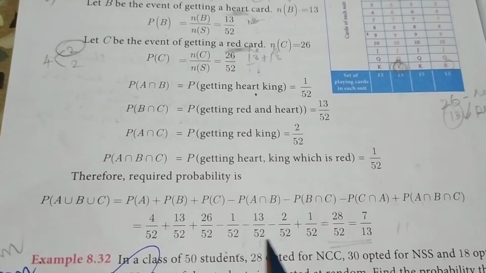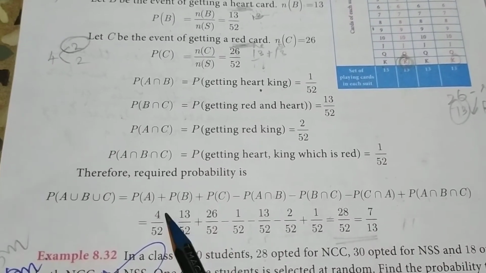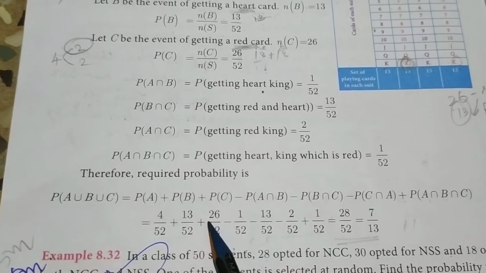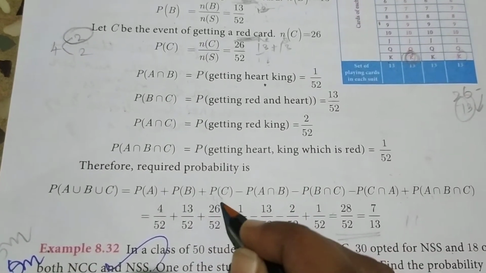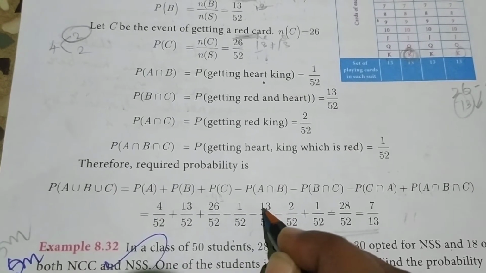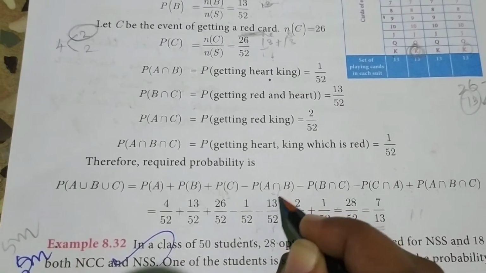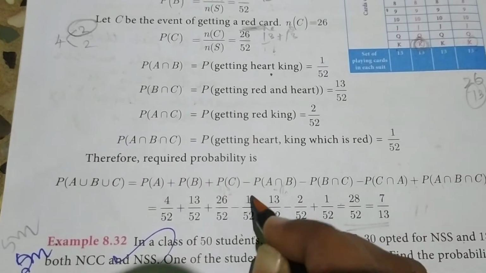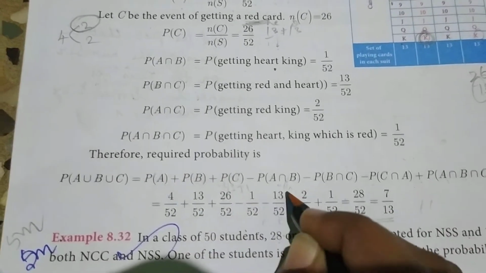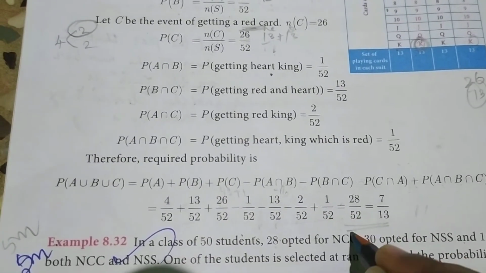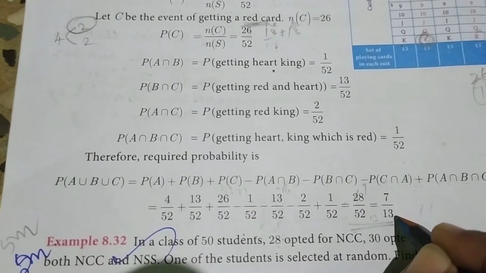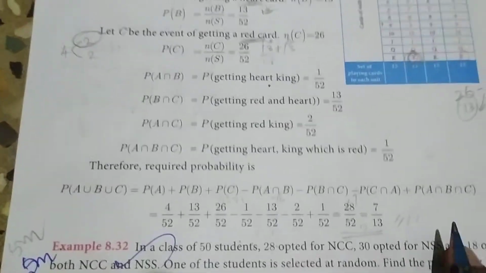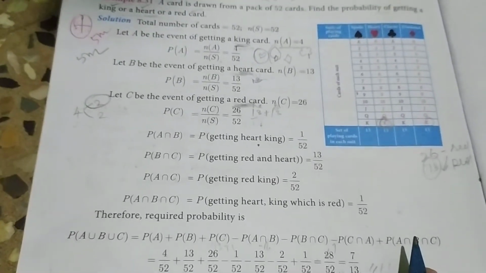The denominator is the same, so add the numerators. 4 plus 13 is 17, 17 plus 26 is 43. Minus 13 plus 1 plus 2, which is 16, then plus 1, so 44 minus 16 is 28 by 52. Please simplify: 7 4s are 28, 13 4s are 52. So 7 by 13. Okay, we understood.